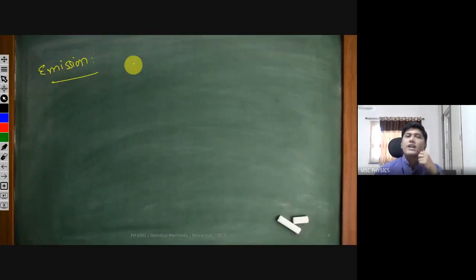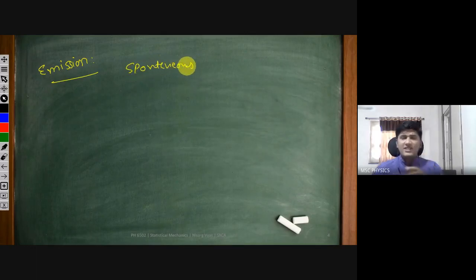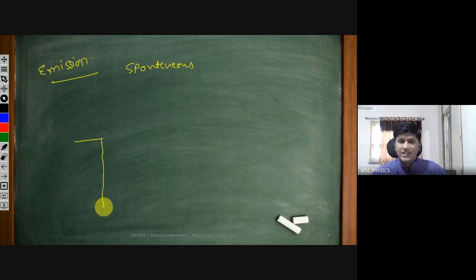But now, this thermionic emission is not spontaneous. What do I mean by spontaneous? That means that just as you heat this filament up, electrons won't come out immediately. They will come out slowly. So this process is not spontaneous, it won't come out immediately. So since this process is not spontaneous, what we can consider is that we are talking about metal.